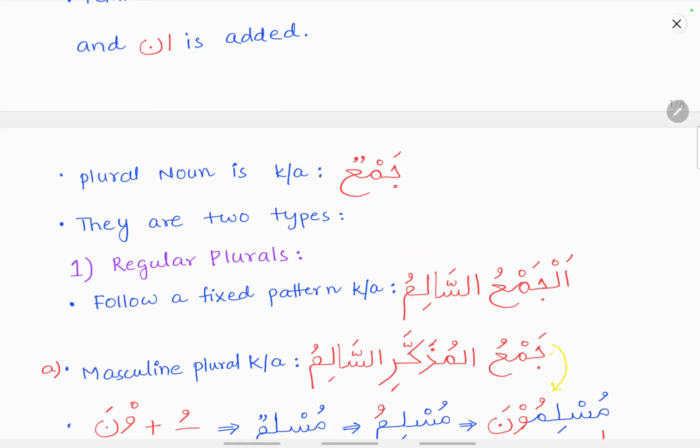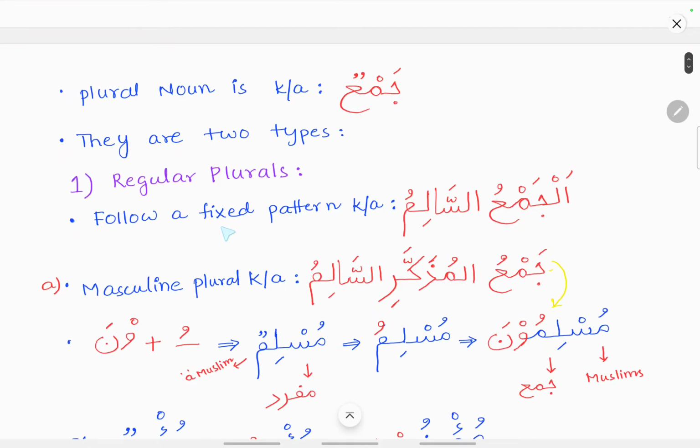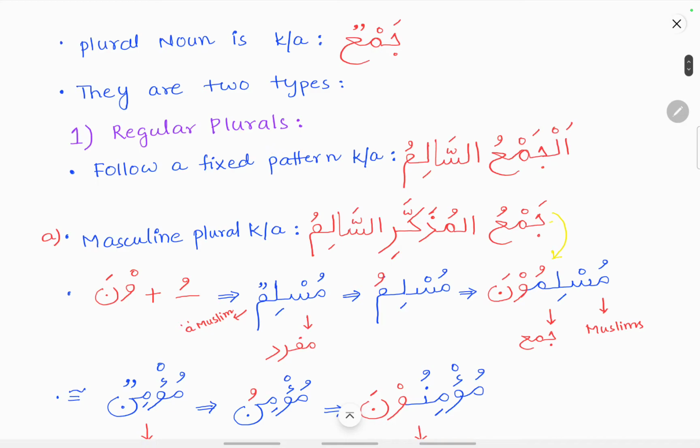The plural nouns in Arabic are known as jam'. There are two types of plurals: regular plurals and irregular plurals. Regular plurals follow a fixed pattern, and these regular plurals are known as al-jam'us salim. Based on gender, these regular plurals are divided into two types: masculine plurals and feminine plurals.